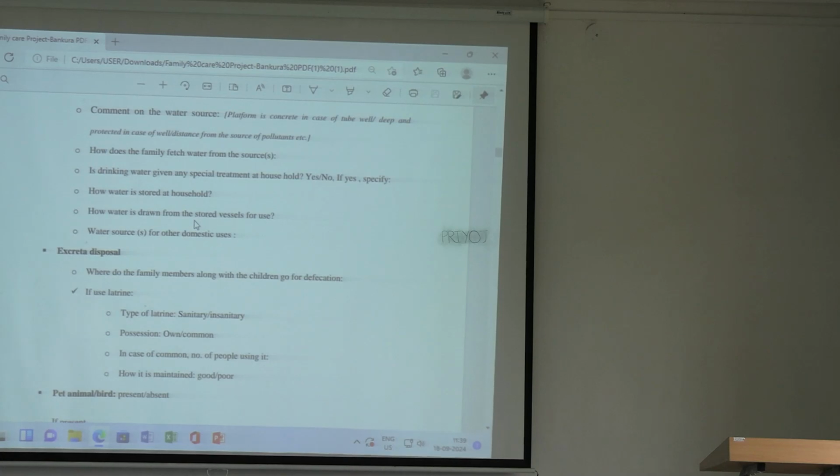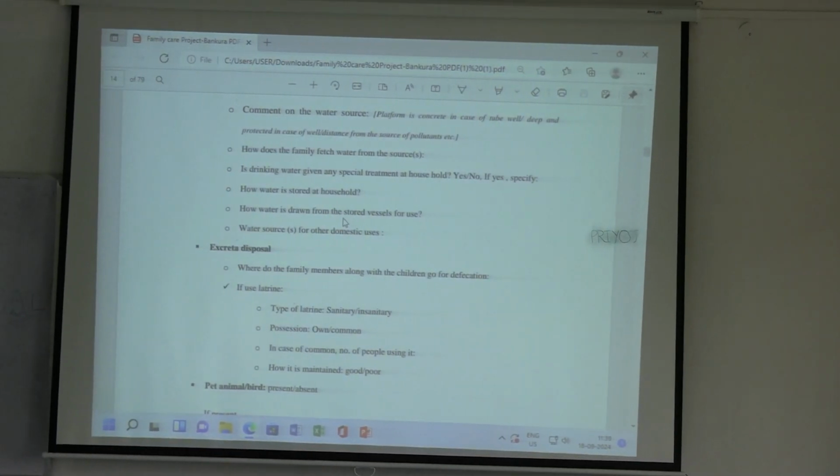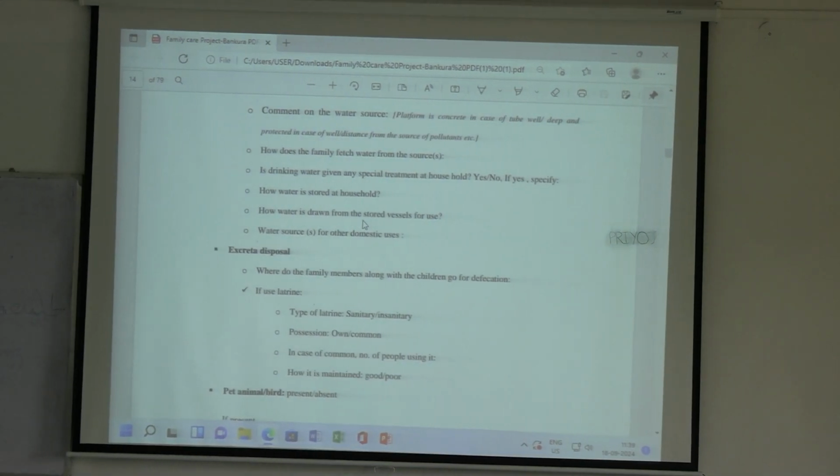If it is a well or a tube well, then you have to comment whether that is adequately protected from outside contamination sources, whether that is covered or it has a cement platform, or whether it is far or near from any other sources of contamination, like there might be a septic tank nearby. At least there should be 100 meters distance from the septic tank or any other contamination source from the water source. In your book it is written 100 meters away, it should be minimum. Otherwise there is always a chance of contamination.